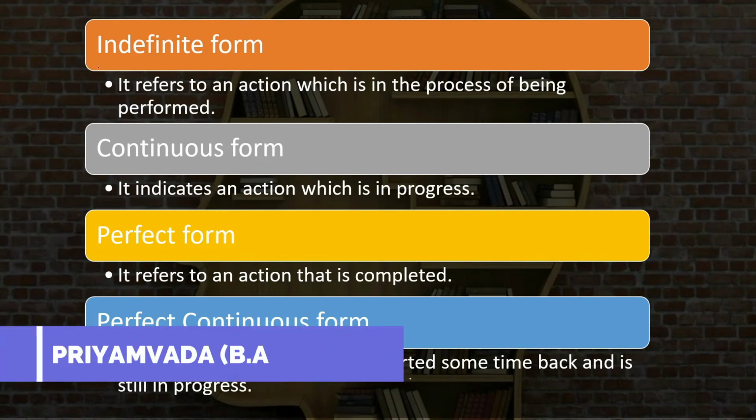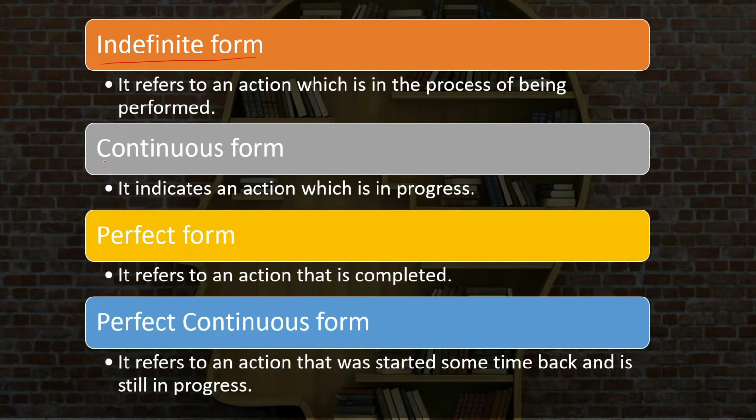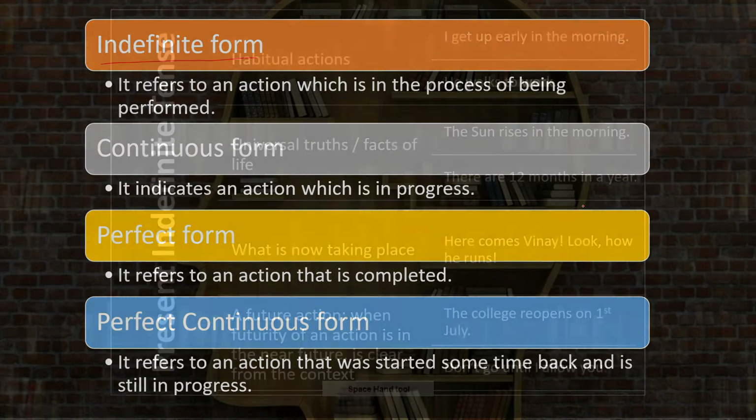Indefinite form. It refers to an action which is in the process of being performed. Continuous form. It indicates an action which is in process. Perfect form. It refers to an action that is completed. Perfect continuous form. It refers to an action that was started some time back and is still in process.